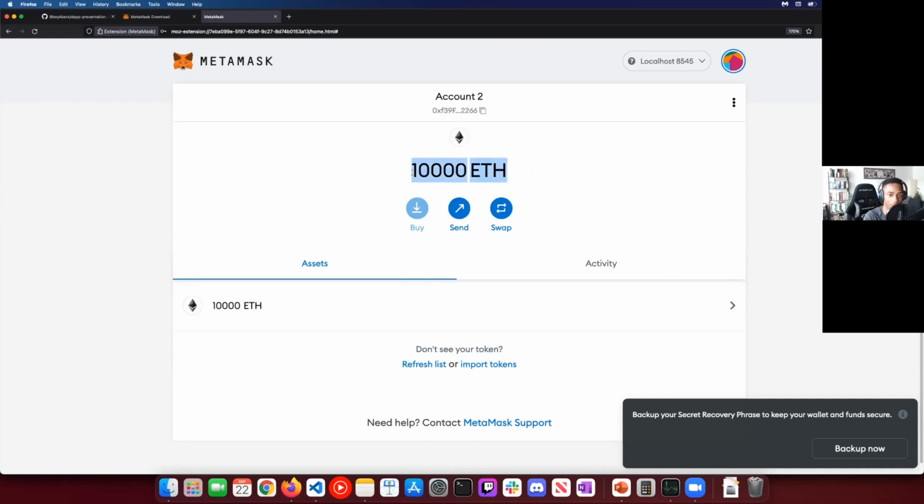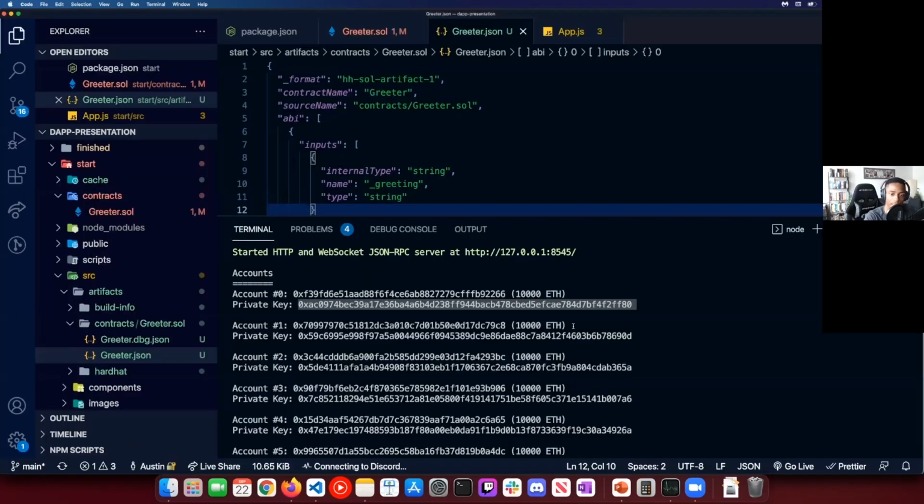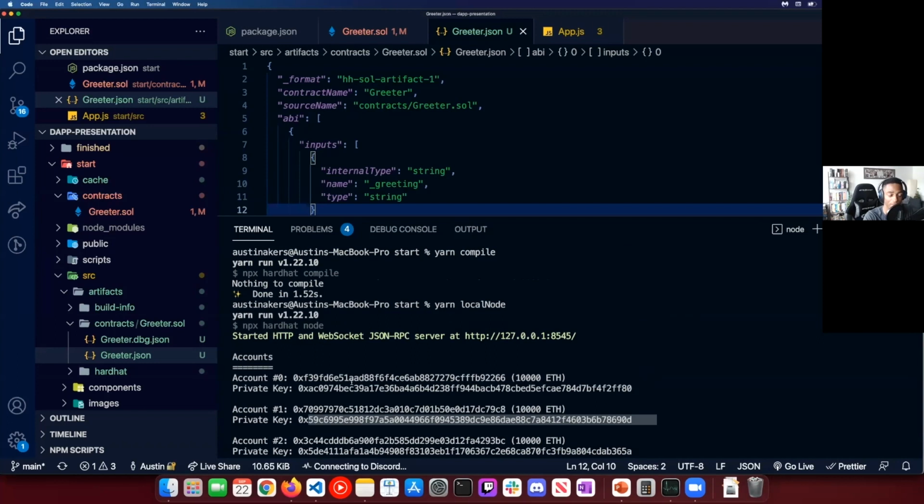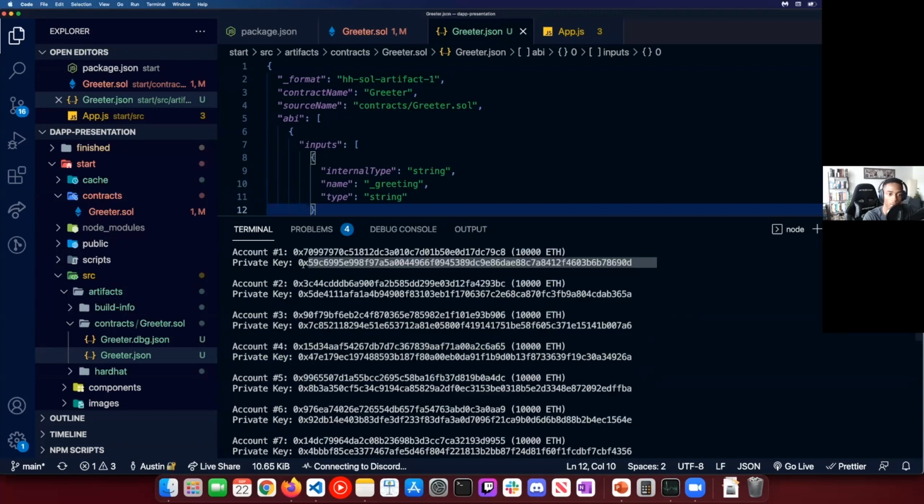No, this is not real Ethereum. This is definitely for test related stuff. Each of these accounts has 10,000 Ethereum. As you can see here, boom, boom, boom, boom. And there's roughly 20 of these. So we have 20 accounts. We're going to be using this, and we'll get to that later.